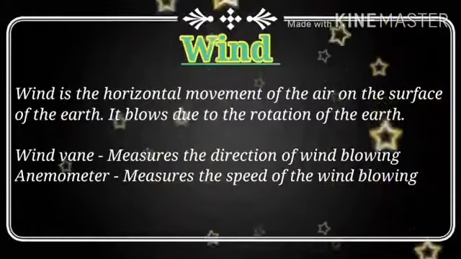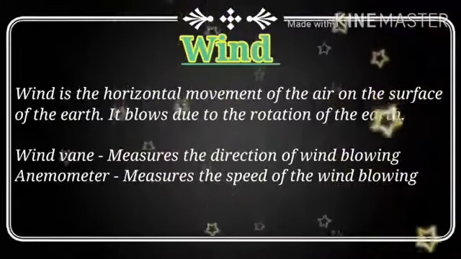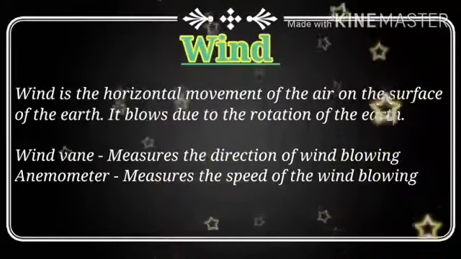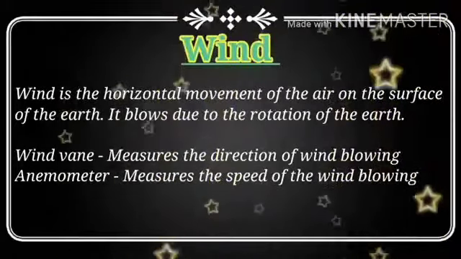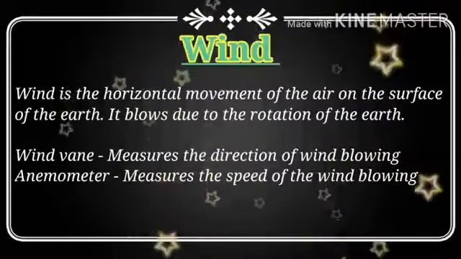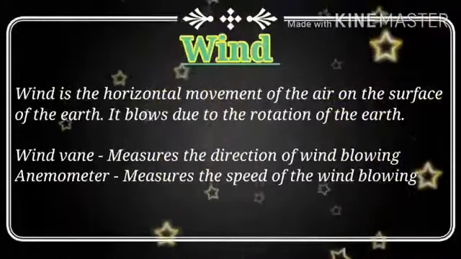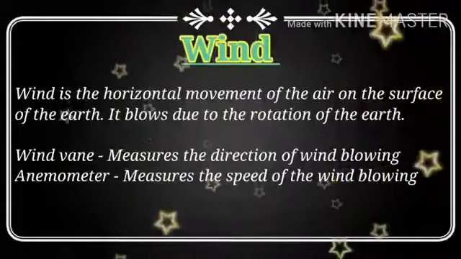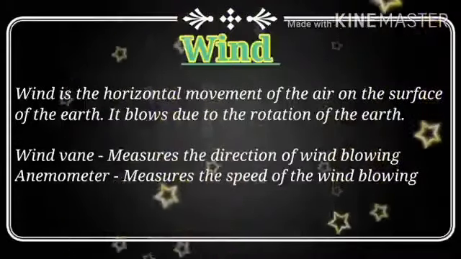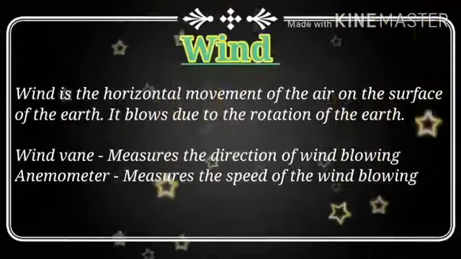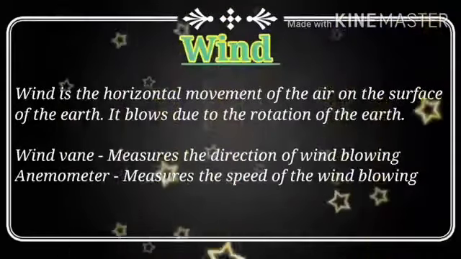You already know earth has two movements. One is rotation and another one is revolution. Because of this rotation, the wind blows from one direction to another direction. You have to know this. And here I am going to introduce you two devices: one is the wind vane and another one is the anemometer.